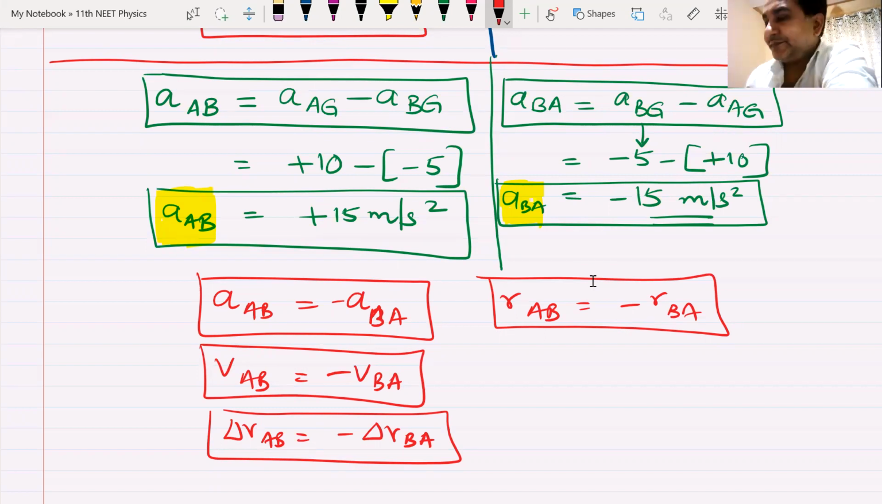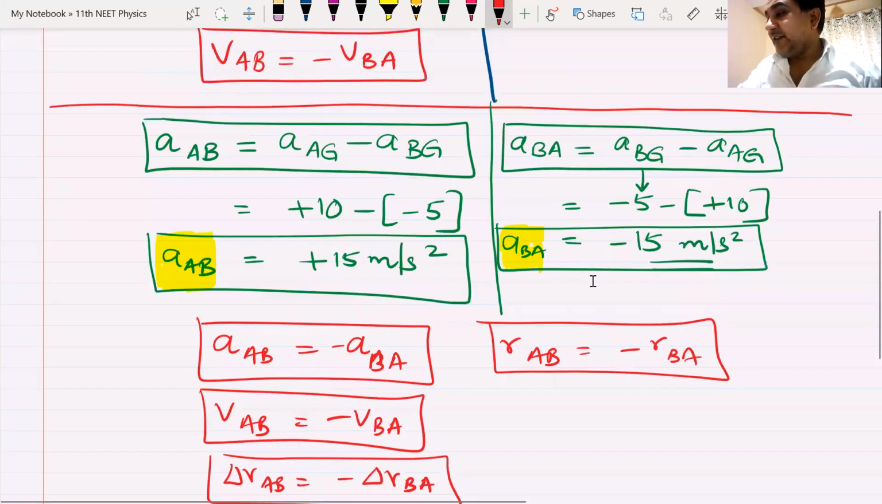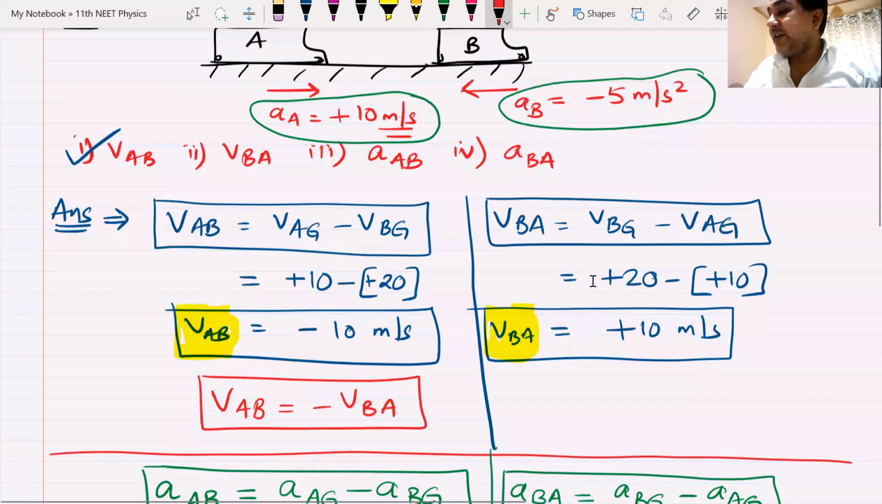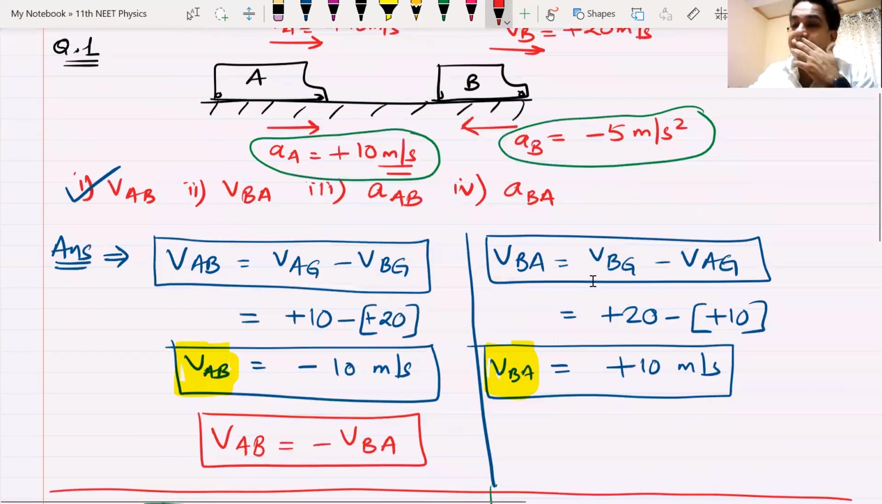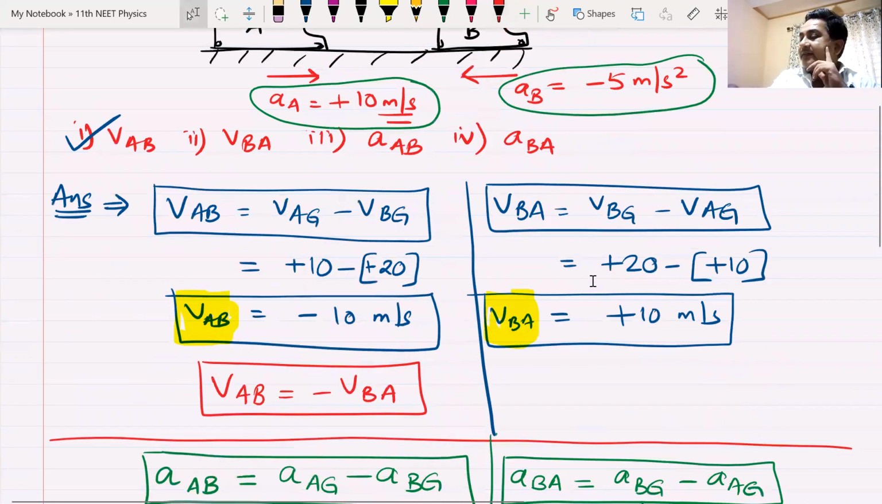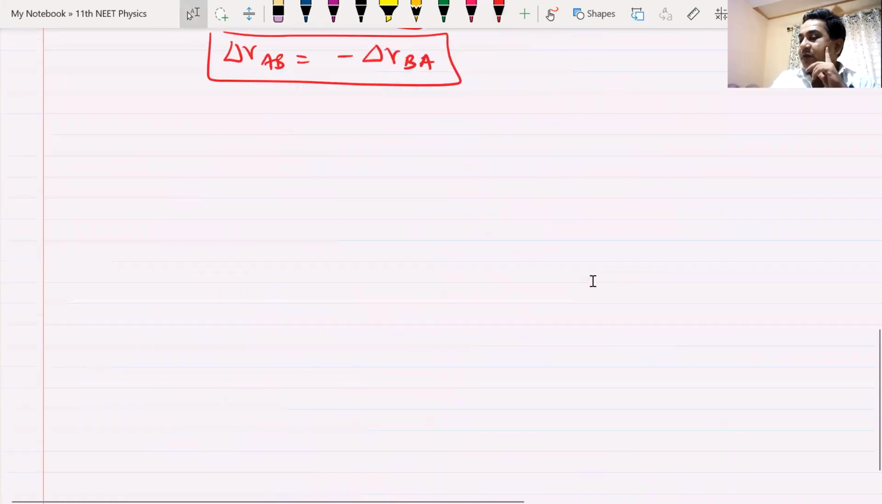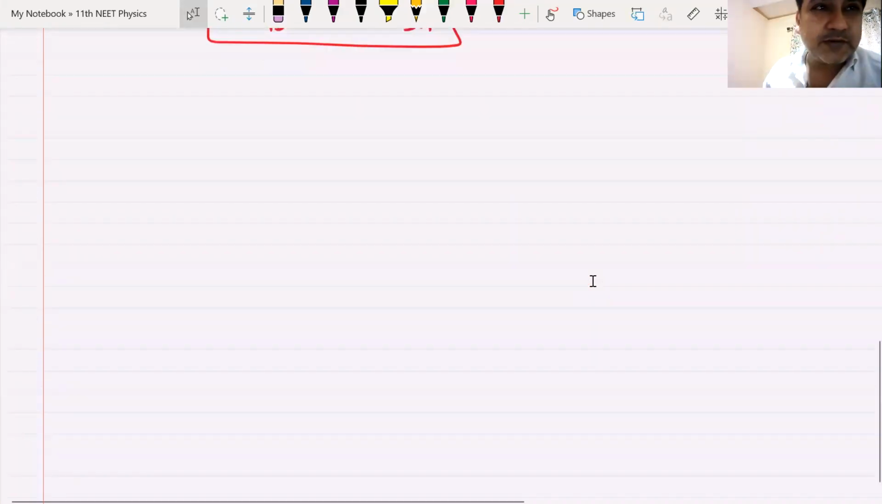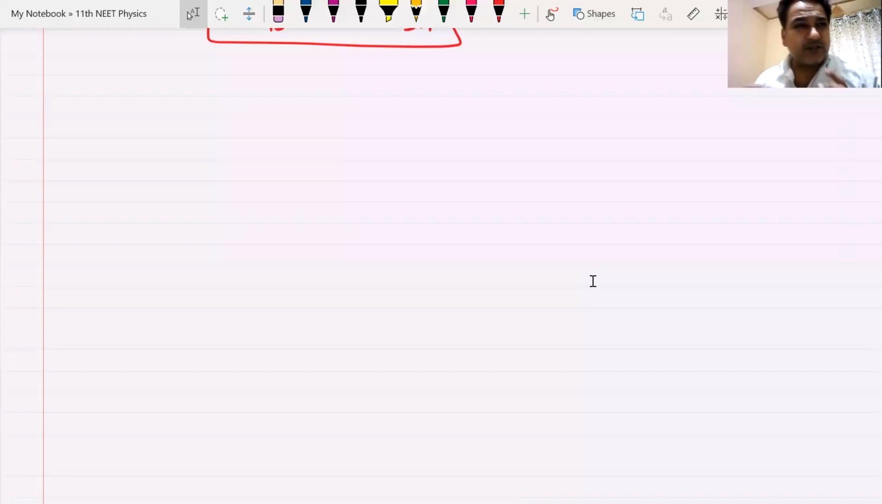Okay, that's great. So that is how you find velocity of A with respect to B, velocity of B with respect to A, acceleration of A, and acceleration of B with respect to A. Now let us move on to some more problems. Physics is all about problems.